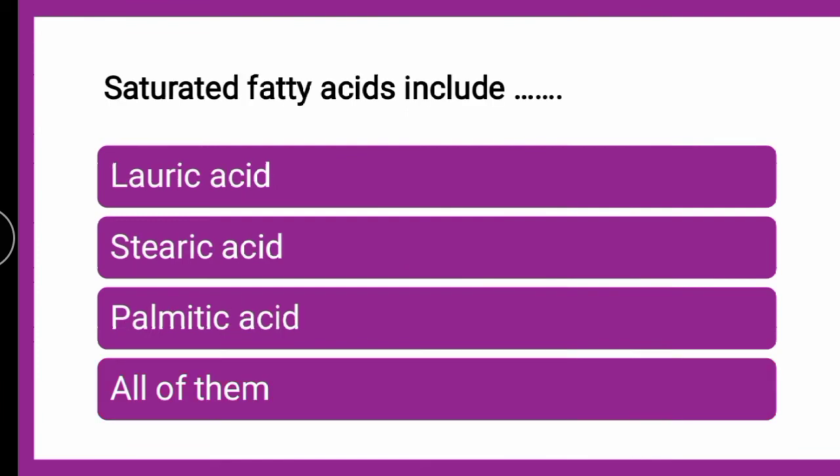Next question is, saturated fatty acids include dash. Whether saturated fatty acids include lauric acid, stearic acid, palmitic acid, or all of them. So come on, put your answers in the comment box fast. Now this is something which is a brainstorming question. Like you might have not came across this question because this is not a general question. For that you need to have a deep knowledge of the topic. Okay, so saturated fatty acids include what all fatty acids? Till that we will see the explanation.